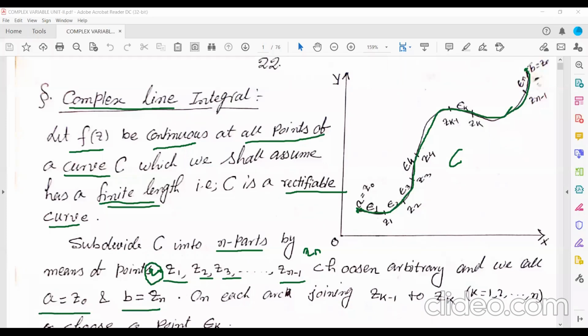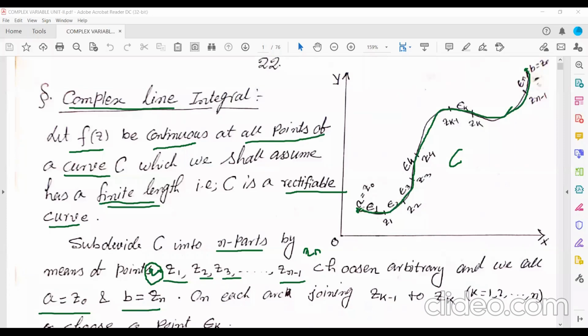This is the last point, Zn. I've given its name as B. Now see here: Z0, then I've taken Z1, Z2, Z3, Z4, like this, Zk minus 1, Zk, up to Zn minus 1, then Zn. Like this, there are points. Now what I'm going to do, see, from Z0 to Z1,